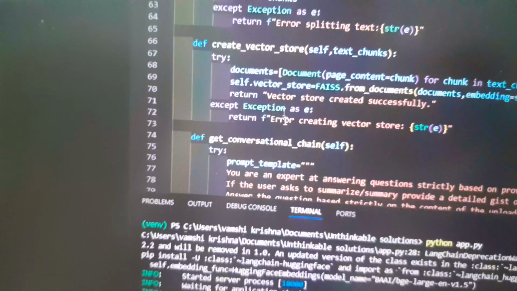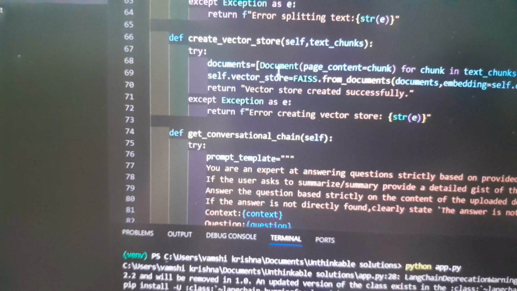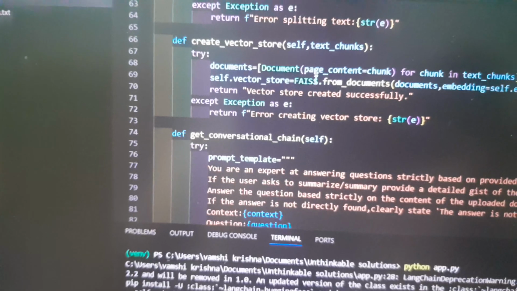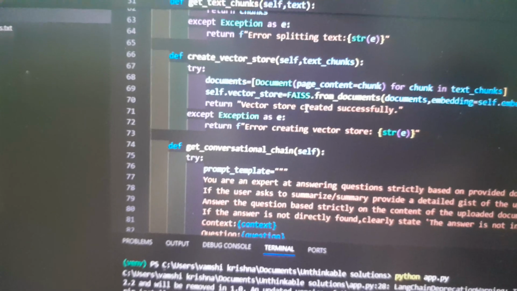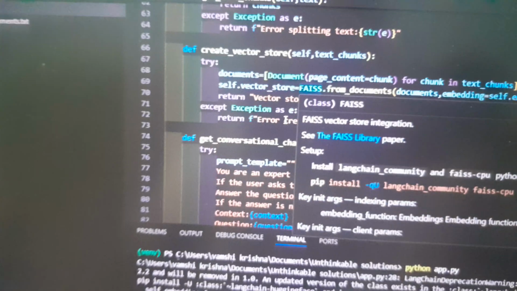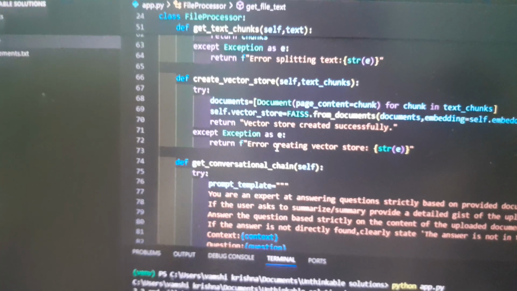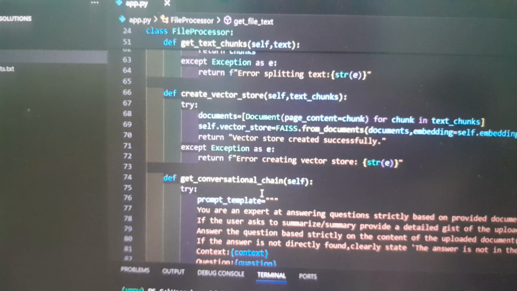Next, create vector store. Here I am wrapping each chunk string into a LangChain document object. I'm building a FAISS vector store from the documents with the Hugging Face model, which is saved in memory in self.vector_store. All chunk embeddings must share the same dimension, and the selected model ensures this.